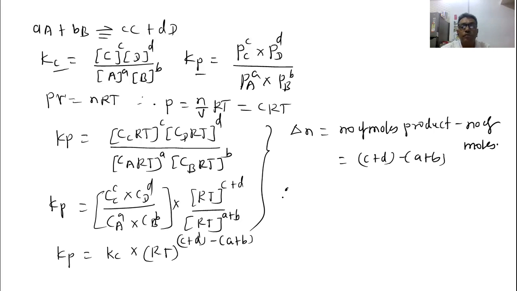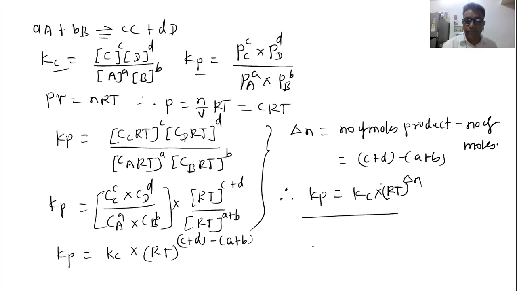So you can see here, we can write here delta n. Therefore the final equation becomes Kp equal to Kc into RT raised to delta n, where delta n is the difference between the number of moles. So this is the relation between the Kp and Kc. So in this way we derive the relationship between the Kp and Kc.